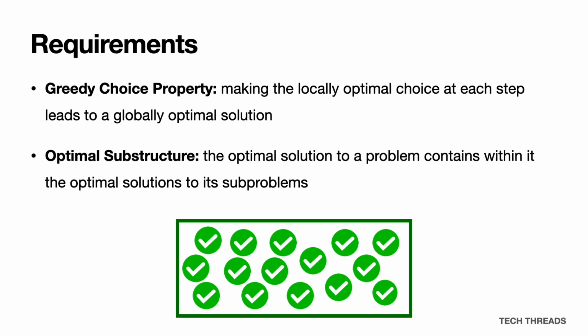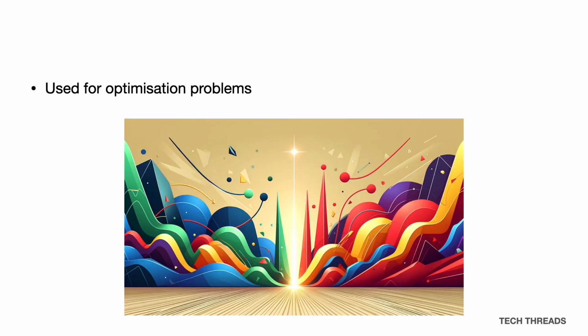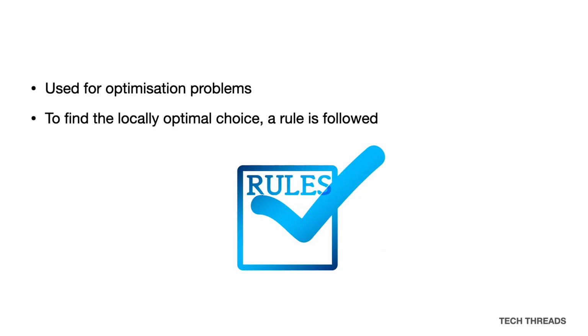A problem has optimal substructure if an optimal solution to the problem contains optimal solutions to the subproblems. This means that after making a greedy choice, the subproblem that remains must also be one that can be solved optimally by applying the same greedy strategy. Greedy algorithms are often used for optimization problems, where we want to maximize or minimize a value at each step. In order to know what the locally optimal choice is, a rule is followed. We'll see what this means in a simple example.